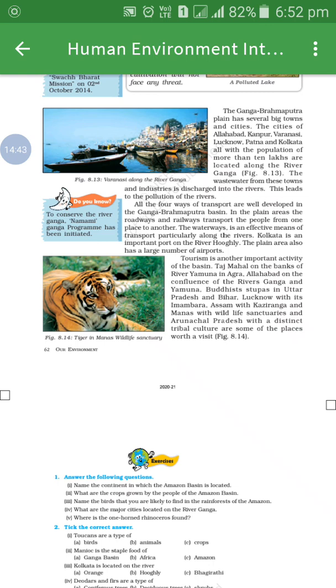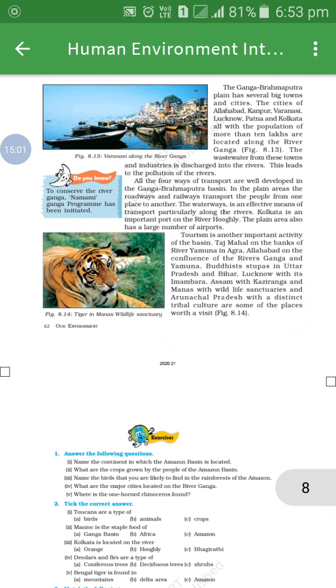Allahabad on the confluence of the rivers Ganga and Yamuna, Buddhist stupas in Uttar Pradesh and Bihar, Lucknow with its Imambara, and Kaziranga and Manas wildlife sanctuaries in Assam, and Arunachal Pradesh with a distinct tribal culture are some of the places worth a visit.